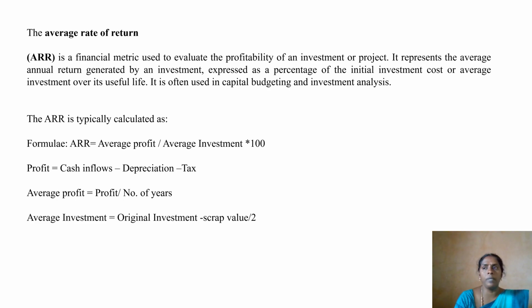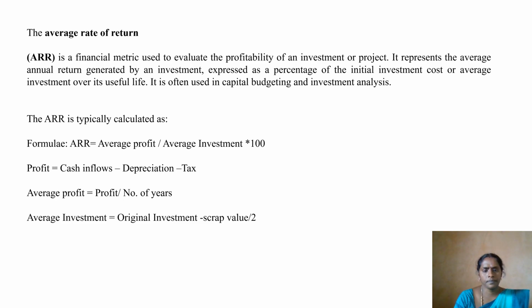In a few problems, they will not mention that cash inflows are after tax and depreciation. They will give you depreciation separately, how to calculate depreciation, and the tax amount or tax percentage. So after adding all cash inflows, the depreciation should be subtracted and tax also should be subtracted. Understood? If the cash flows are given directly after tax and depreciation, we take only the cash inflows as profit. If given separately, we need to subtract them from the cash inflows.